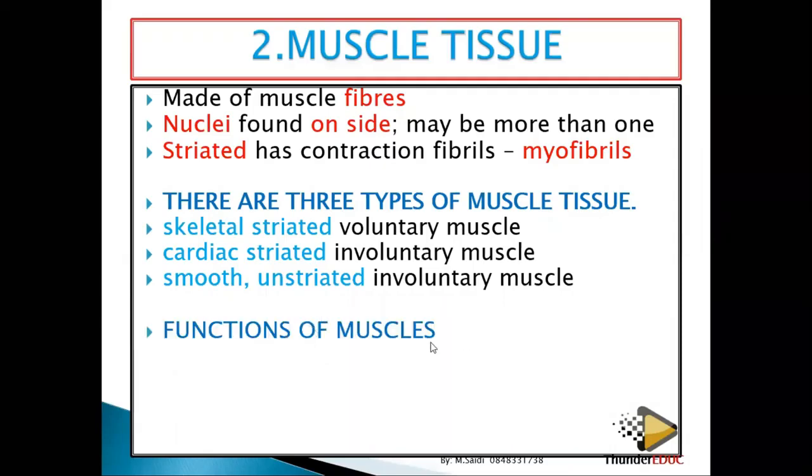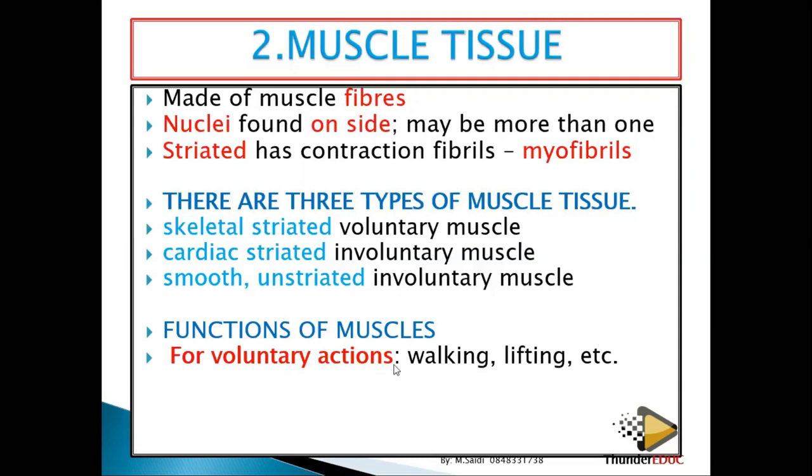What are some of the functions of the muscles? Let's look at the functions of the muscles. Number 1, for voluntary actions. So muscles are very important for voluntary actions. Walking, lifting. Those things are voluntarily done. It means that you do them on your own will. So what does it mean? It means that these muscles contract and relax, and then walking and lifting and other movements can be brought about.